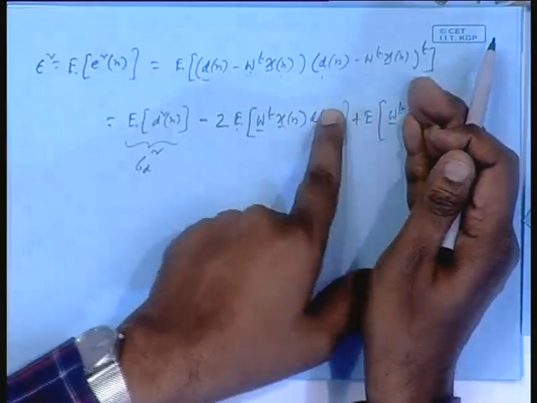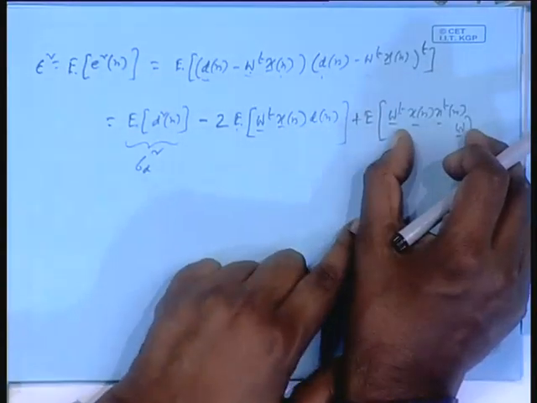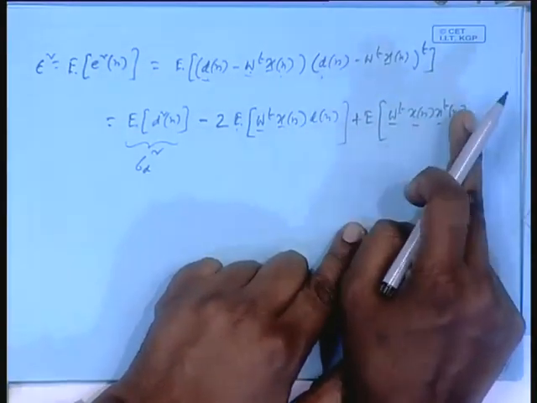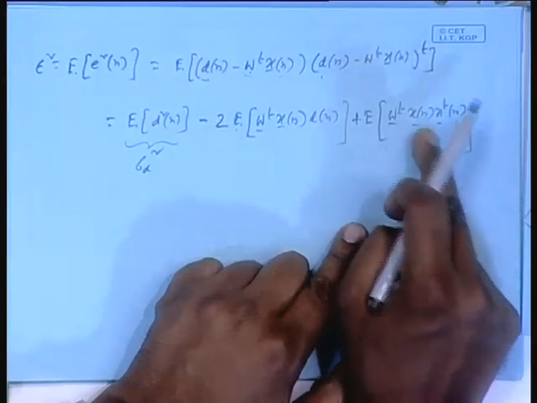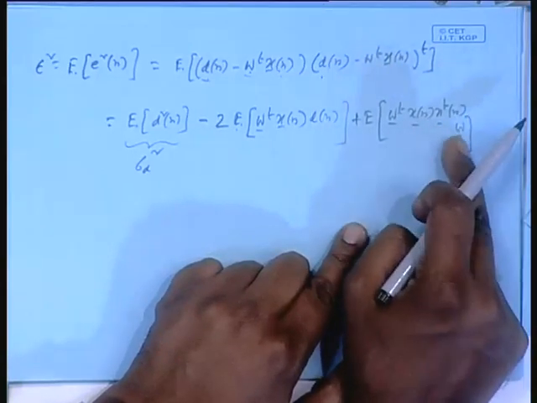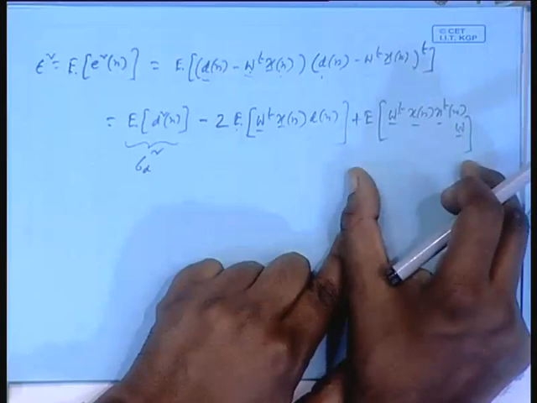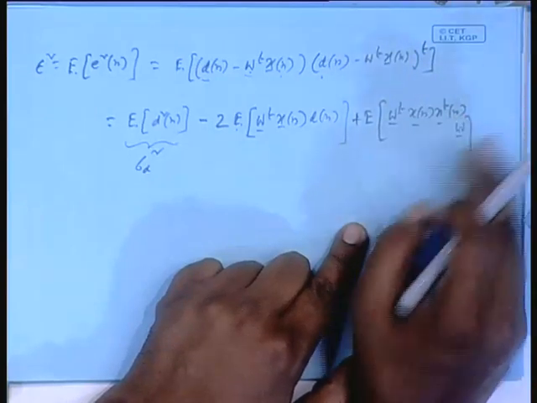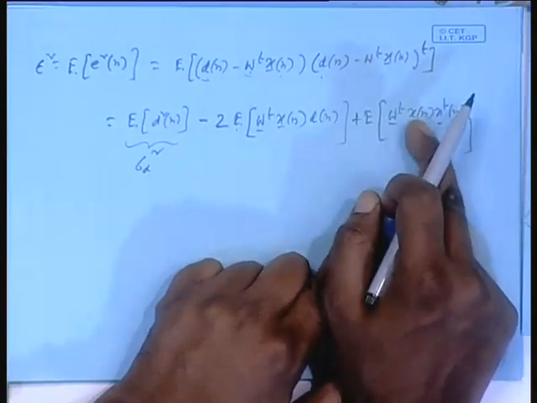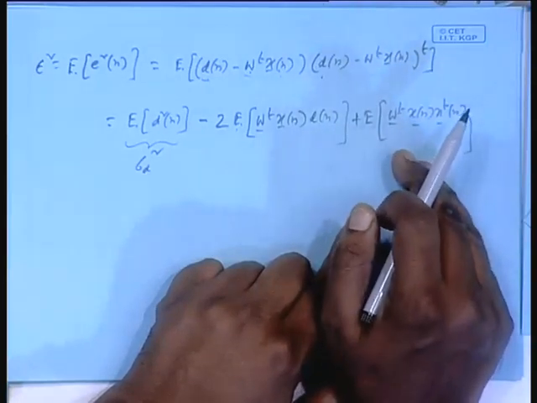First you take out W transpose here, and the remaining thing is E of Xn Xn transpose, which consists of random data, times W. On that E operation, why not take out the W to the right hand side, and just apply E on this. Is it difficult to see?